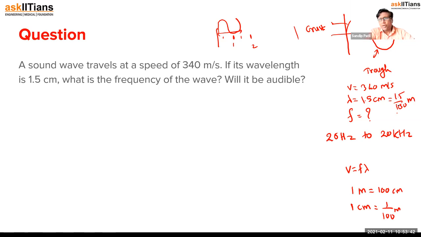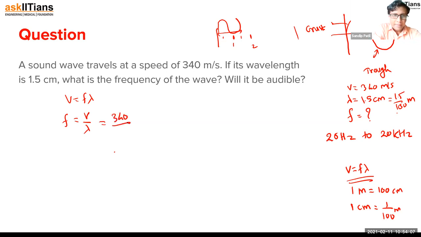Now you can see velocity has meter in the unit, and our wavelength is also in meter. Now let's use the basic formula: v is equal to f lambda, and we have to find frequency. So f becomes v upon lambda. The value of v is 340, and lambda is given as 1.5 upon 100.